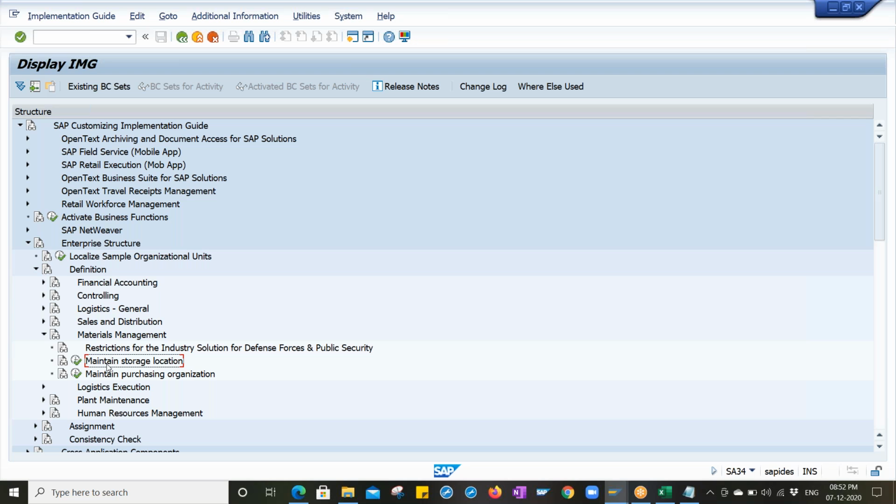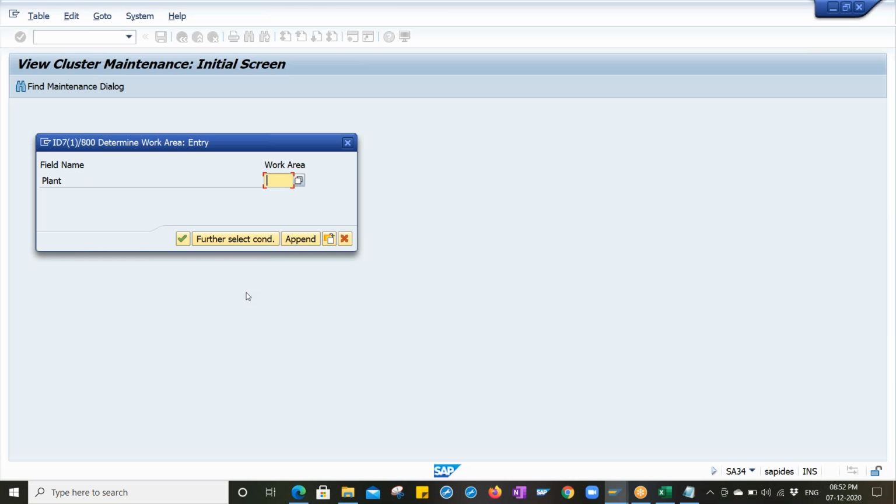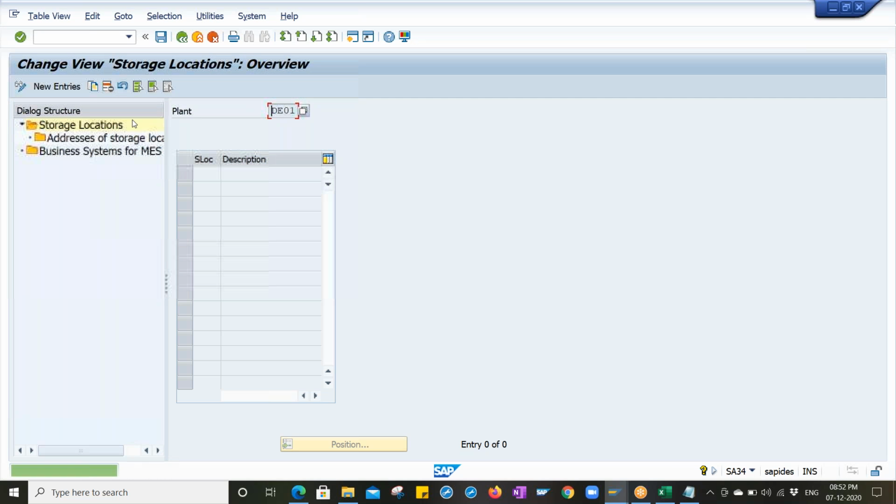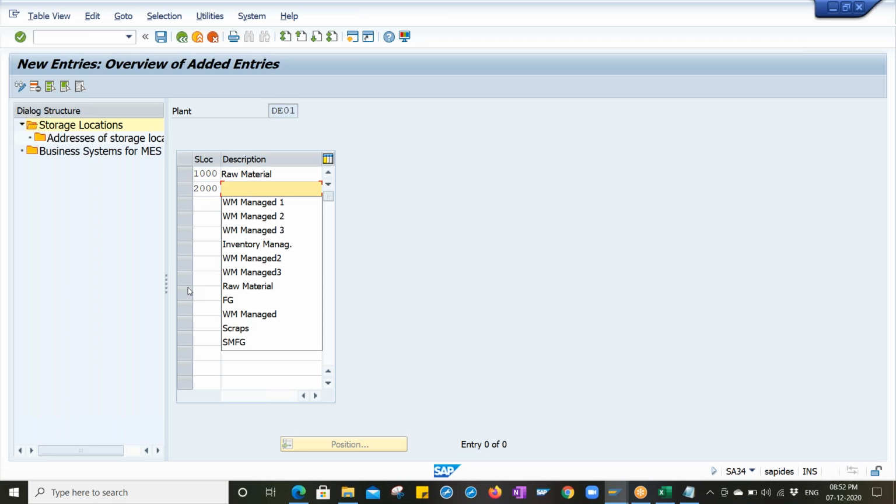Let me open maintain storage location. Whenever you are going to define a storage location, the system will ask you to enter the plant. So D01. If you remember it, you can note it down, or you can find it from this drop down. Press enter. Go to new entries. For example, 1000 for raw material, 2000 for finished product, 3000 for scraps.